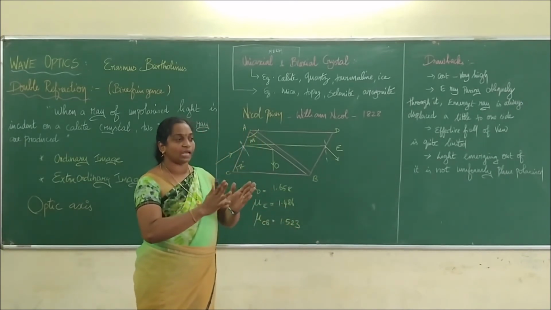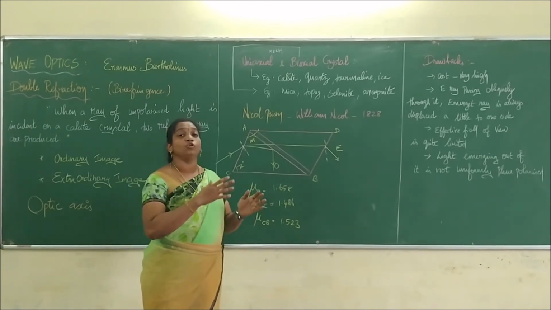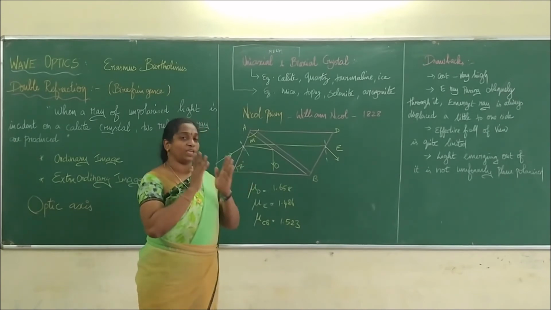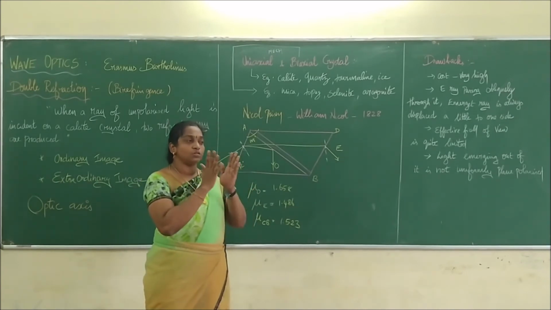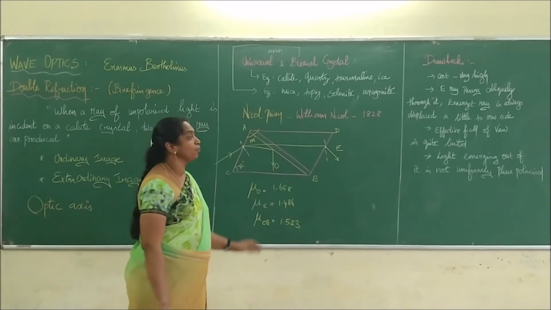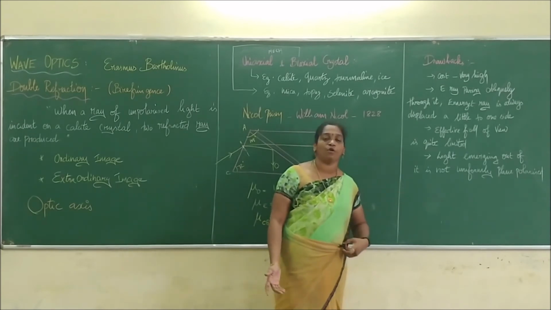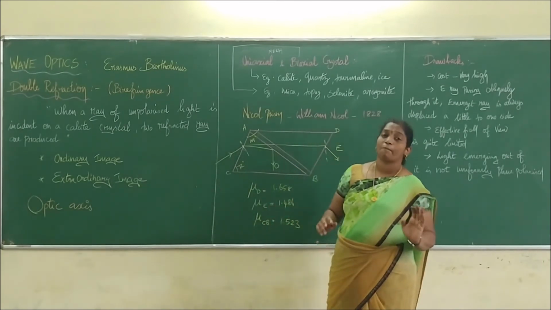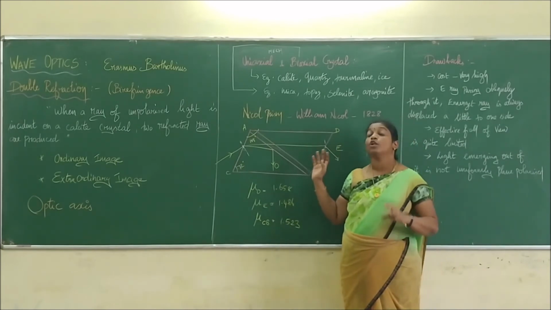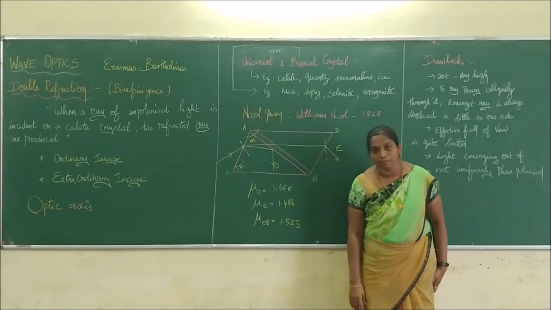We cannot view it properly, because we have to adjust it very minutely in order to see the images. Then the light emitted is not uniformly plane polarized. We say it is emitted as plane polarized, but it is not uniformly plane polarized light. It is another drawback of using a Nicol prism.